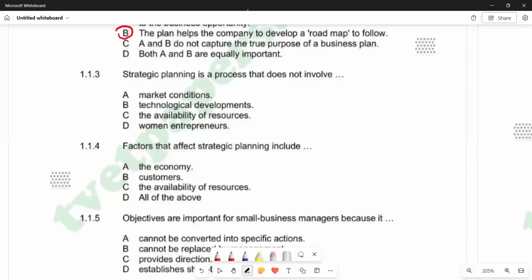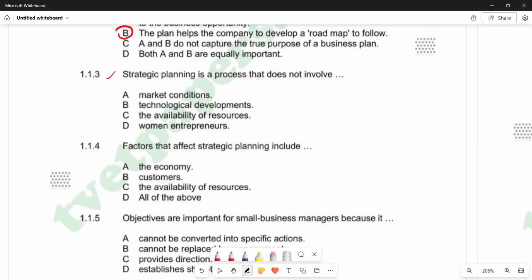On 1.1.3, it reads, strategic planning is a process that does not involve. Strategic planning is a process by which an organization and organization leaders define their vision for the future and identify their organization goals and objectives. So it explains how they plan their future.